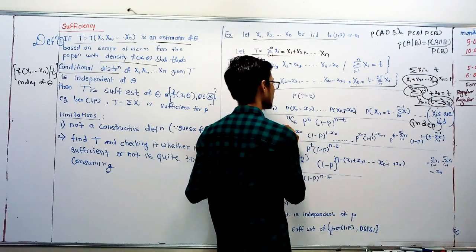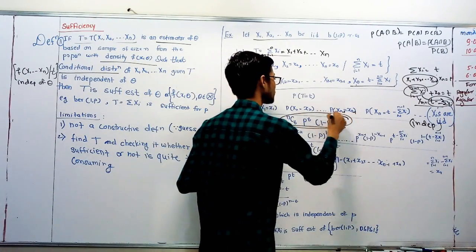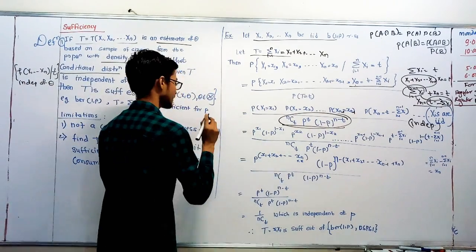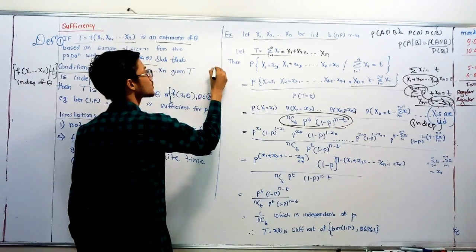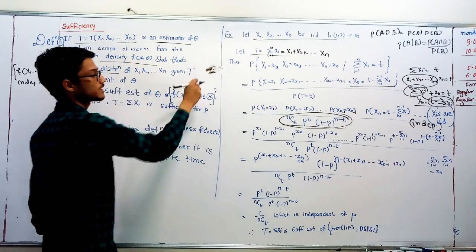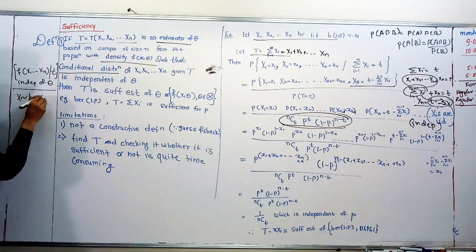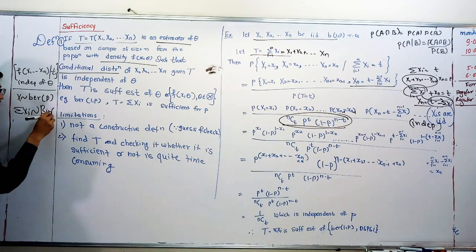And from where does the denominator come? As x follows Bernoulli p, then summation xi follows binomial n comma p.